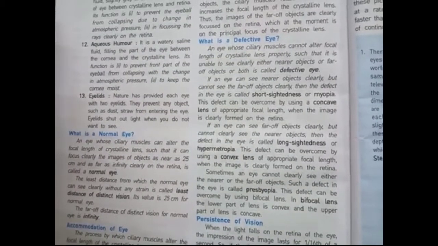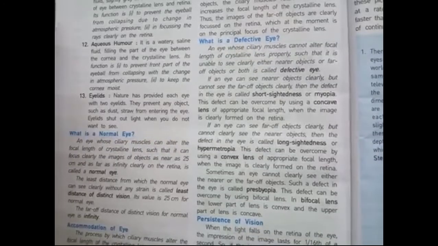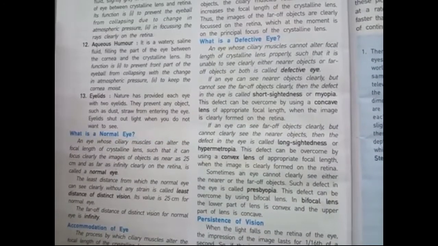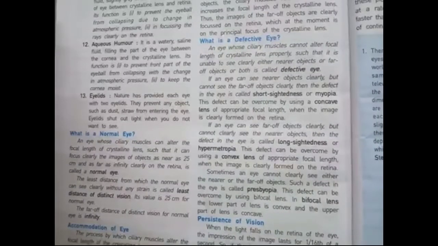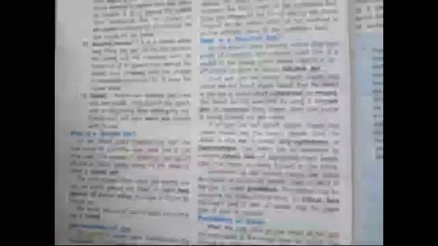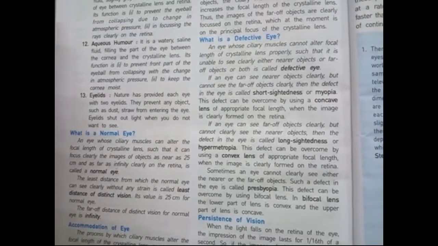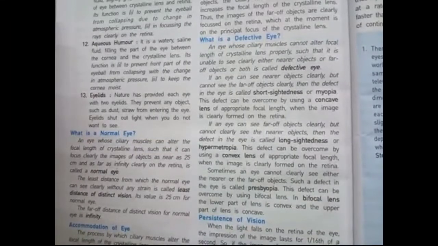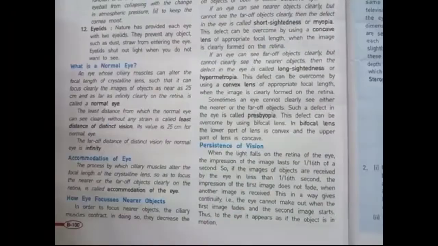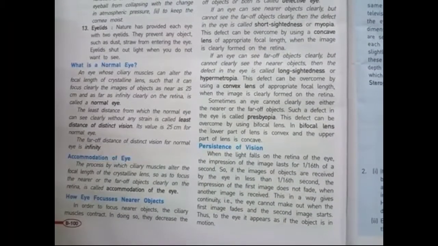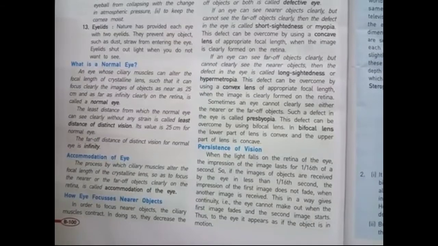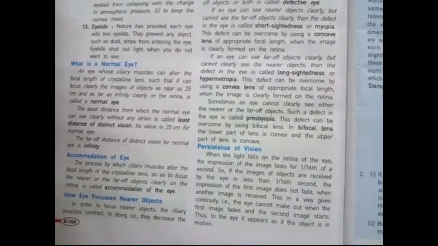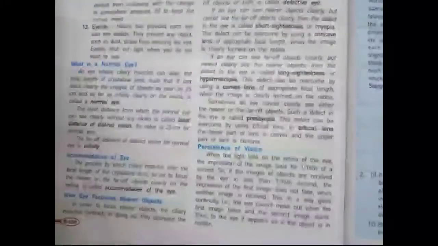And sometimes an eye cannot clearly see either nearer or far off objects. Such a defect is called presbyopia, and particularly in that case people use bifocal lenses, which means a combination of concave and convex lenses. Next part is persistence of vision. When light falls on the retina of the eye, the impression of the image lasts for 1/16 of a second.